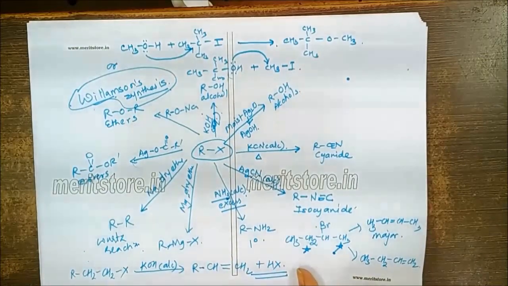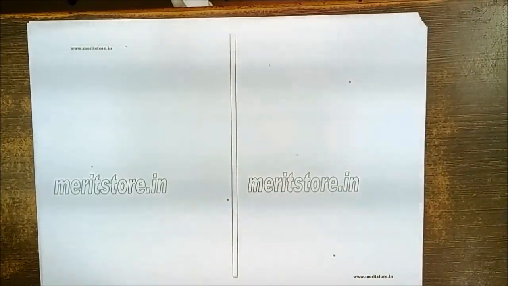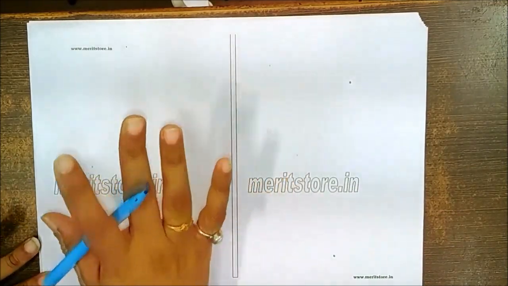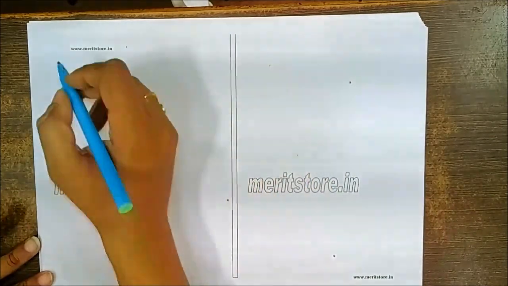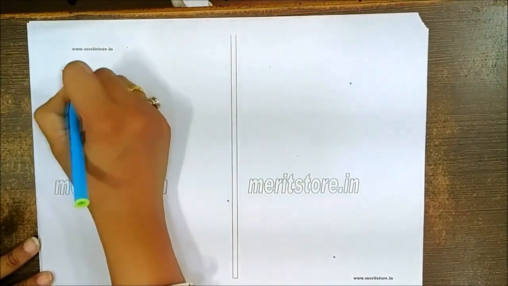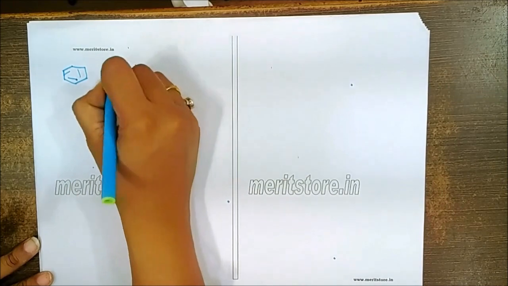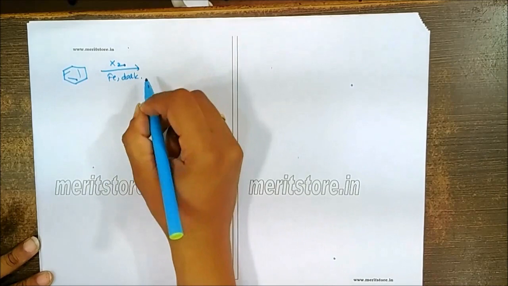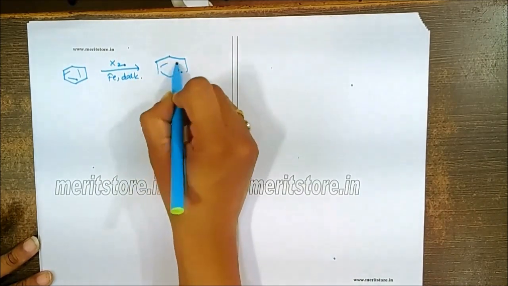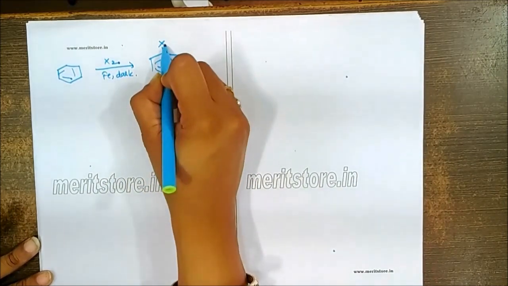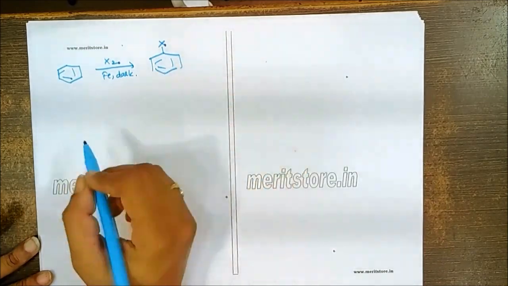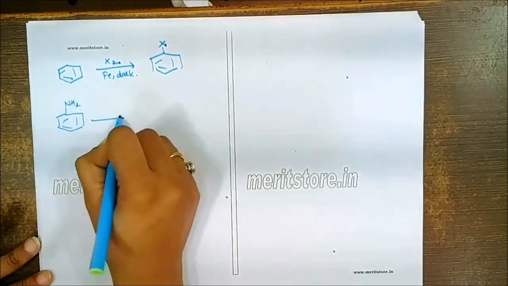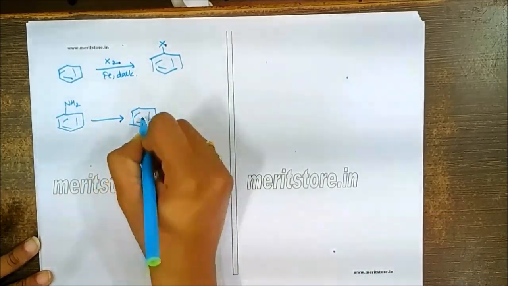Now let us focus on the preparation of haloarenes. In this part, we'll focus on only one reaction, that is electrophilic substitution. We can start with simple benzene. Benzene on reaction, that is halogenation, occurs in presence of Fe. Dark is important. This will give you formation of the corresponding haloarenes. Also, we can start with aniline. The diazotization of aniline will give you the diazonium salt.